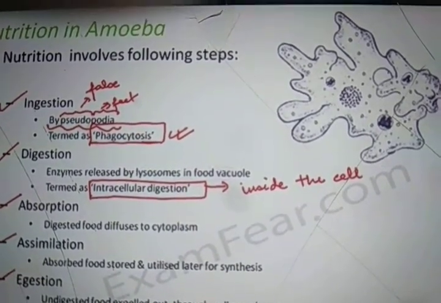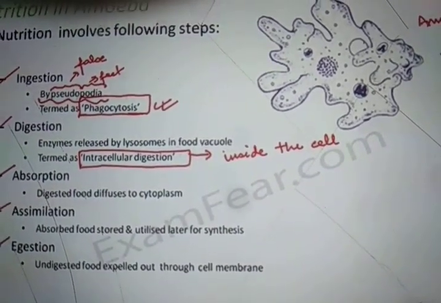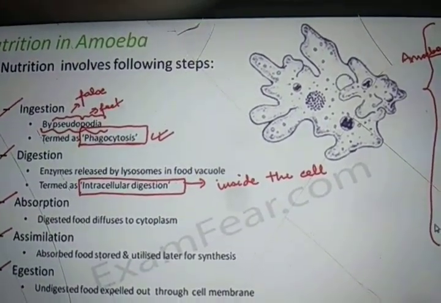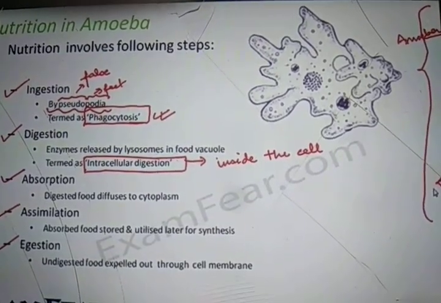And finally the egestion, where the undigested food is expelled out through the cell membrane. The cell membrane is nothing but the wall surrounding the cell. Whichever food is not digested is thrown out of the body. So you see